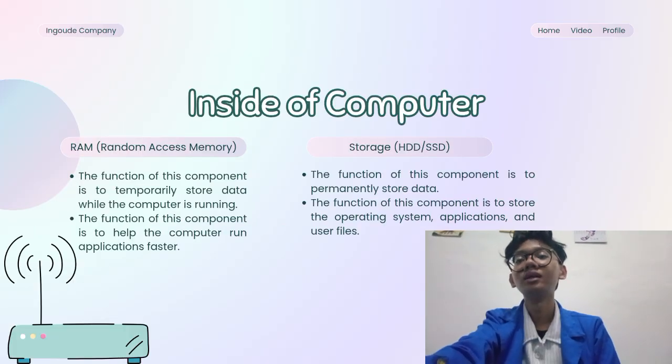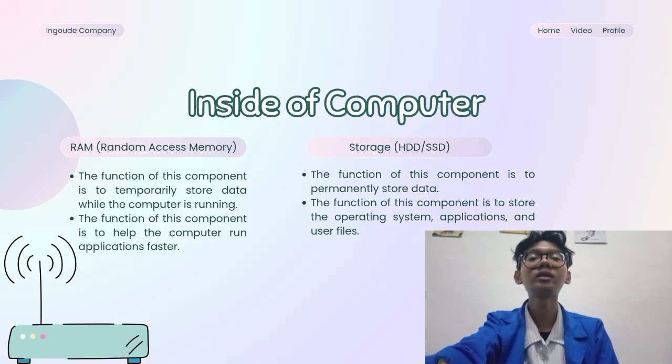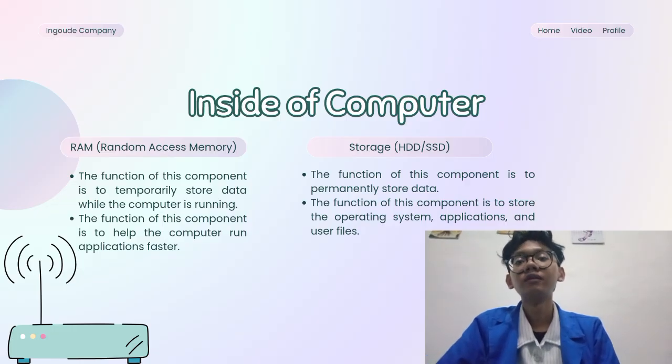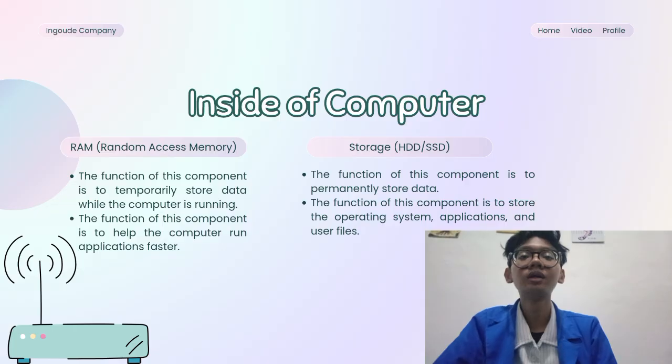Next is RAM and storage. RAM is random access memory. The function of this component is to temporarily store data while the computer is running. The function of this component is to help the computer run applications faster. Next is storage, HDD or SSD. The function of this component is to permanently store data. The function of this component is to store the operating system, applications, and user files.